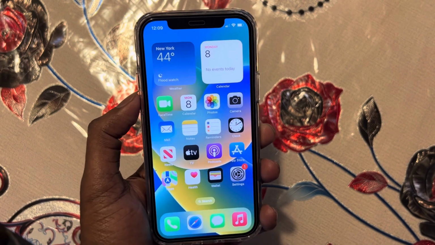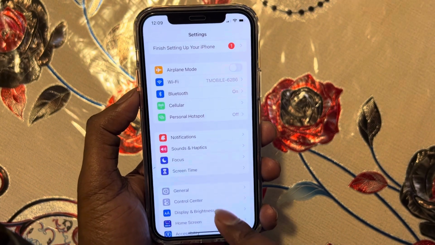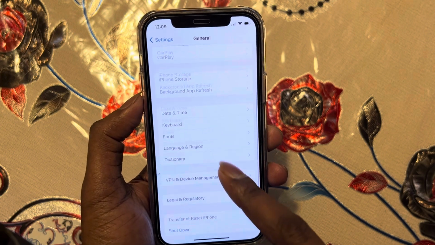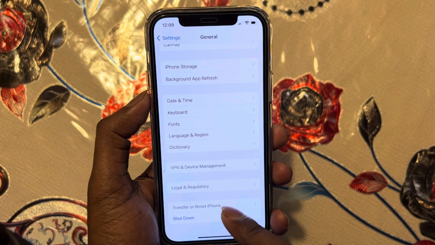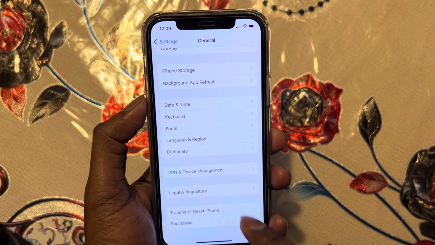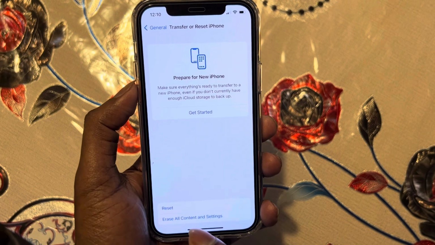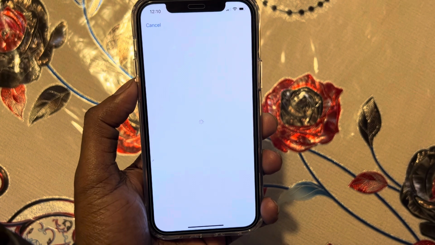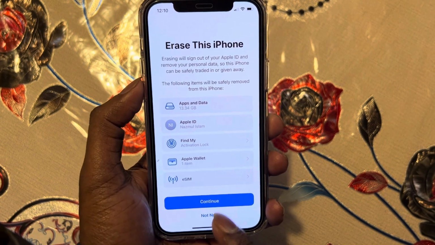So first you have to go to Settings to restore the iPhone. Then you can press General. Then you can scroll down to Transfer or Reset iPhone, and then you can press Erase All Content and Settings. Then you can press Continue,